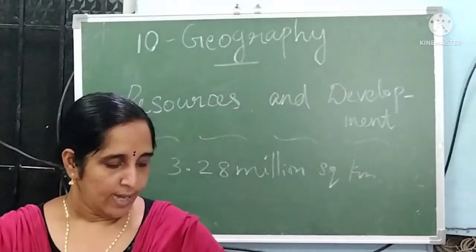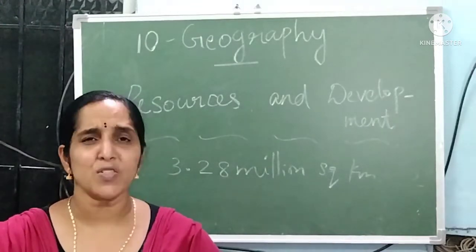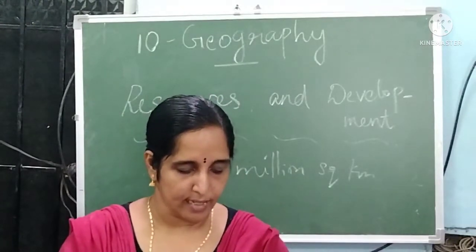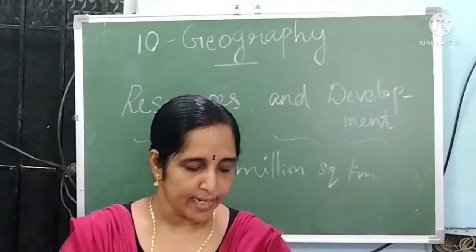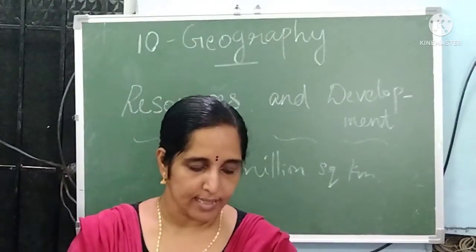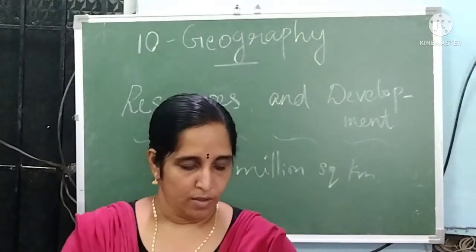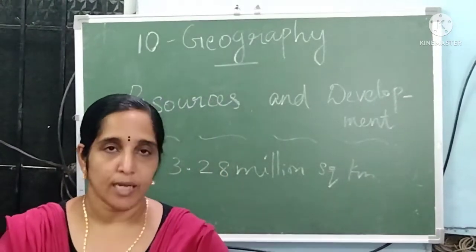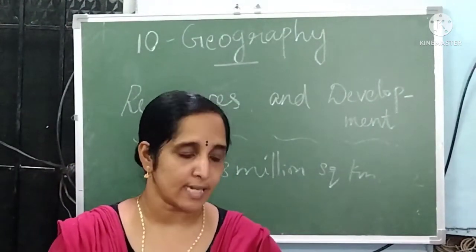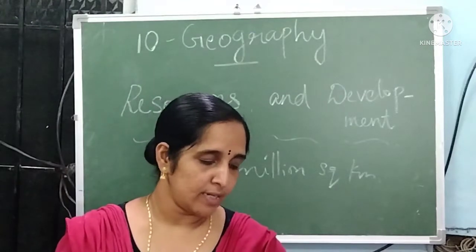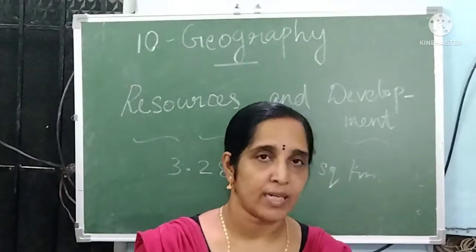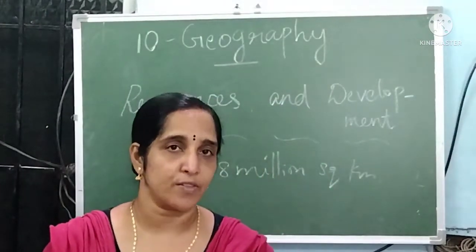Alluvial soil contains more potash, phosphoric acid and lime, which are ideal for the growth of sugarcane, paddy, wheat and other cereal and pulse crops. So this is a very fertile soil that is suitable for cultivation.